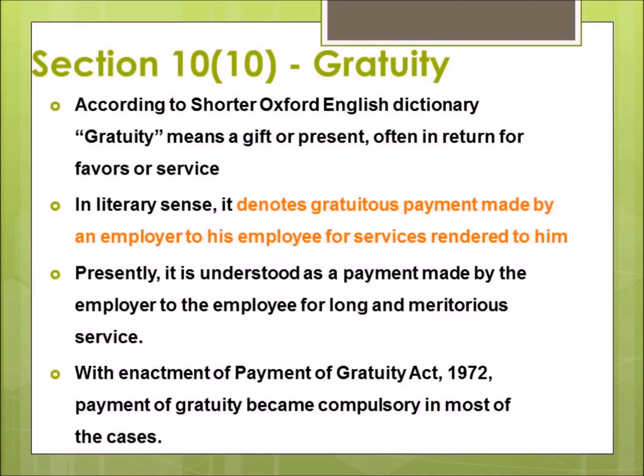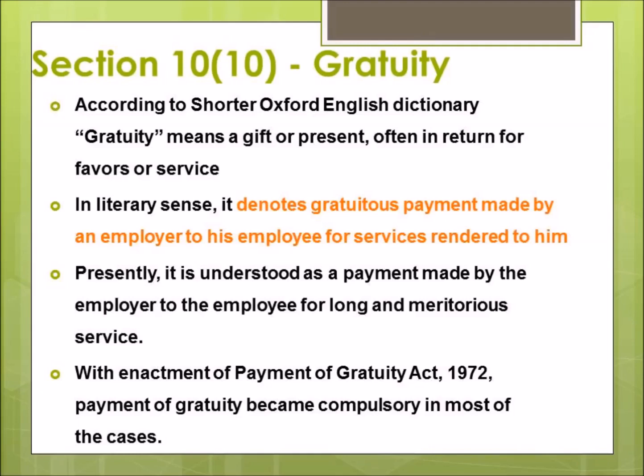In the next slide, we'll get to know how the bifurcation is done and how the different categories are given different types of exemption. Like employees falling under different categories will be given different exemption limits. So we'll study that also as we proceed.